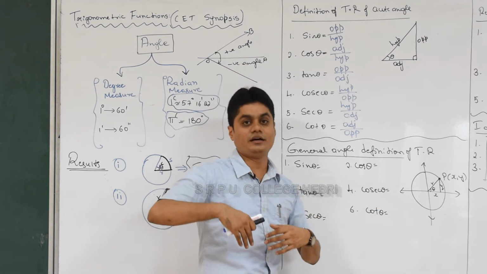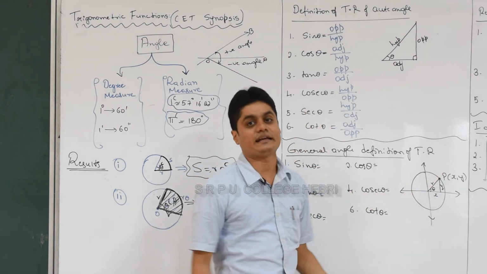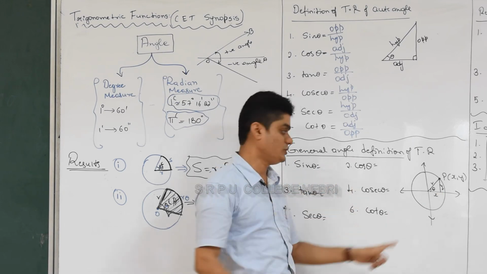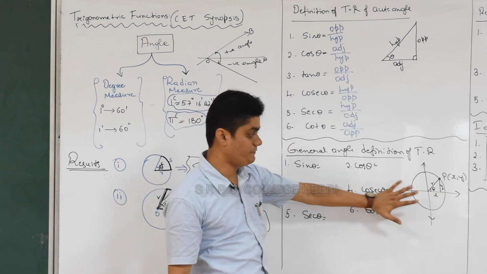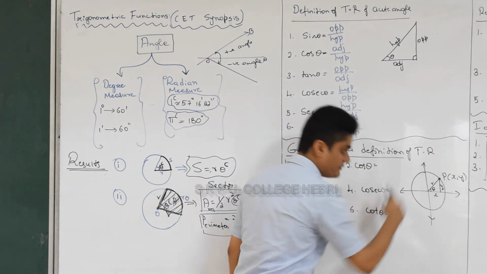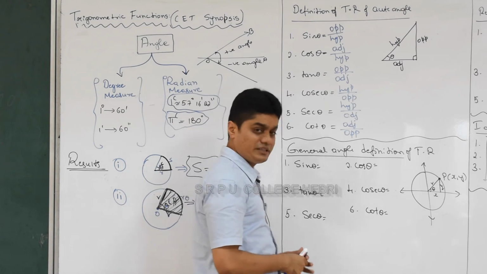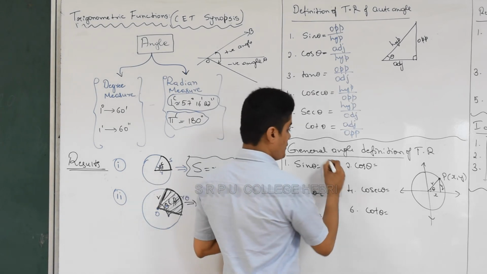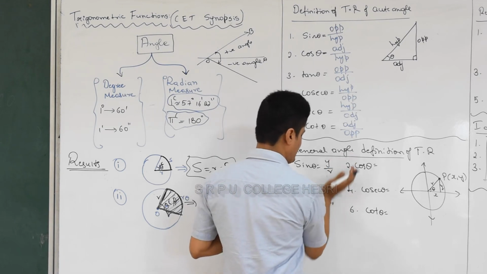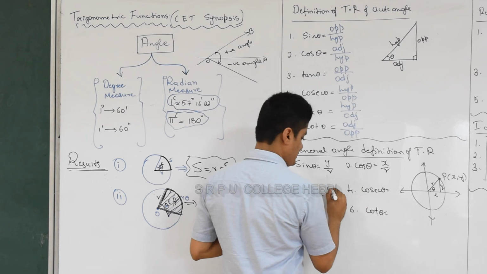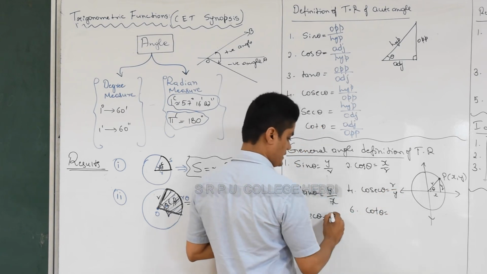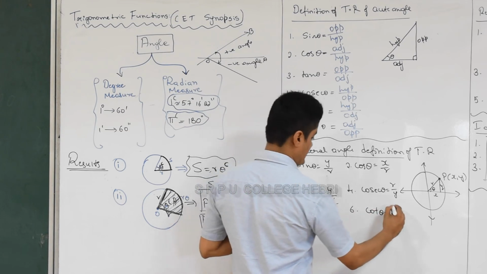Okay, the point P can be anywhere, or theta can be any angle. This point P is in the first quadrant here, but it can be in any quadrant, and you can rotate it any number of times. So the position of P is not fixed. Here I wrote one diagram, but this point P can be anywhere. Okay, remember that. Yeah, do you remember the definition? Very good. You know, y by r, x by r, y by x, right, r by y, r by x, and x by y.